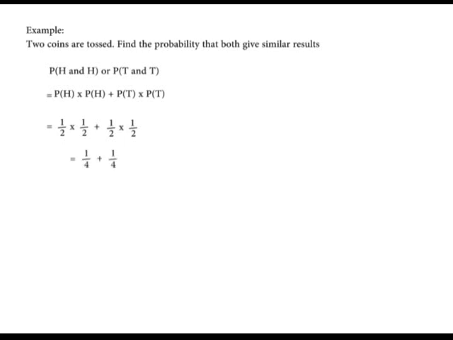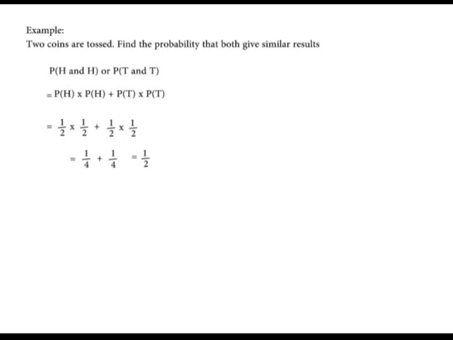So we have the probability of head and head, or the probability of tail and tail. That is the probability of a head times the probability of a head plus the probability of a tail times the probability of a tail. 1/2 times 1/2 plus 1/2 times 1/2 gives us 1/4 plus 1/4, and that gives us 1/2.